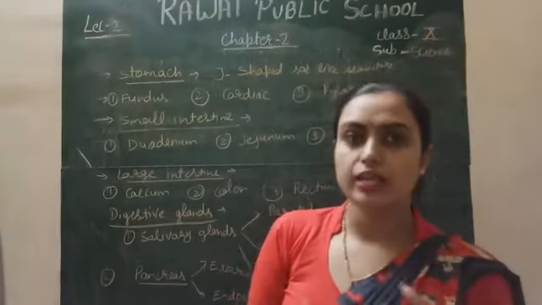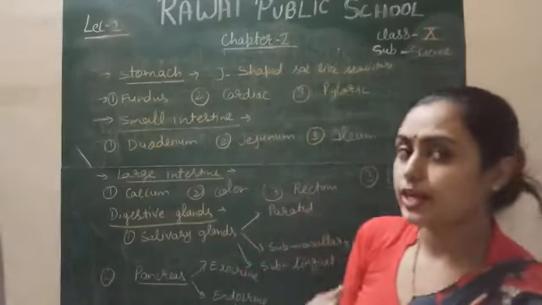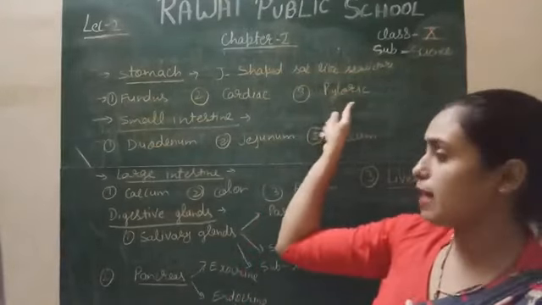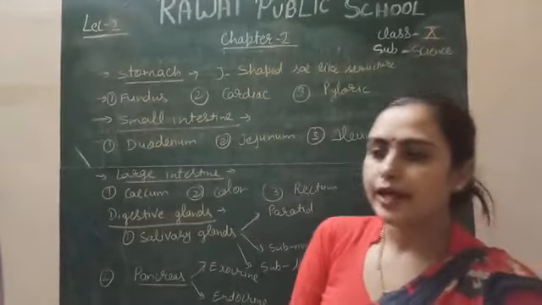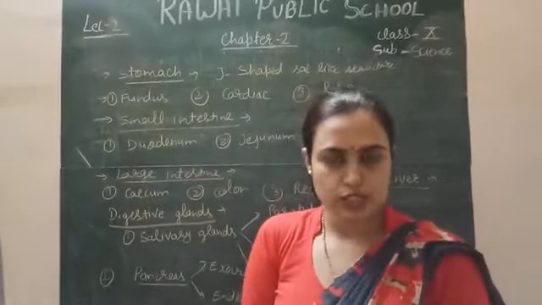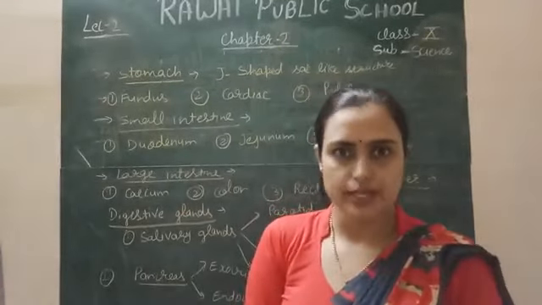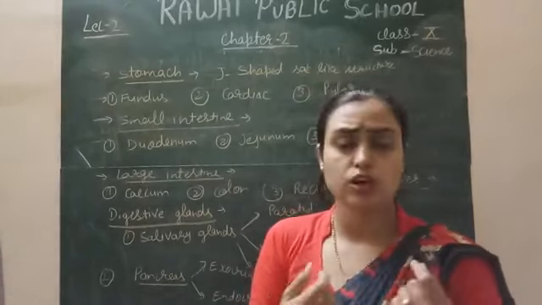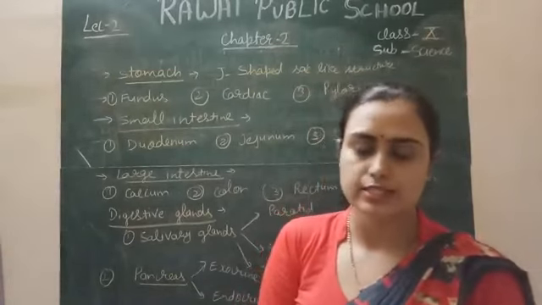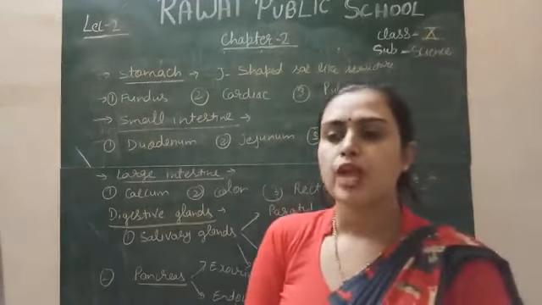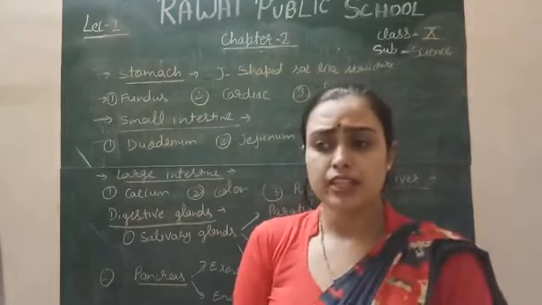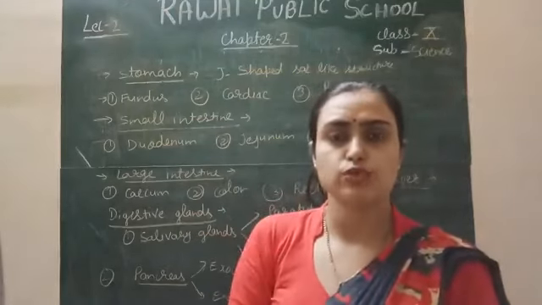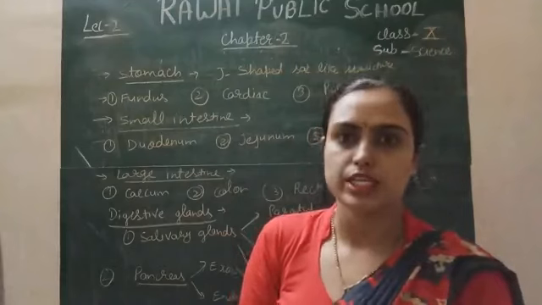The gastric glands and the gastric juice are mainly present in the pyloric part of the stomach, right? When the food enters the stomach, it becomes acidic because of the HCl, and a small amount of protein is digested in the stomach. When the acid is mixed into the food, this food is called the chyme, C-H-Y-M.